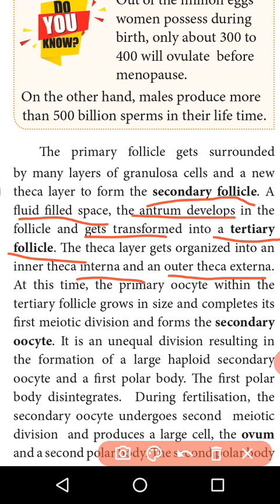Then when the tertiary follicle grows in size, it completes the first meiotic division and forms the secondary oocyte.